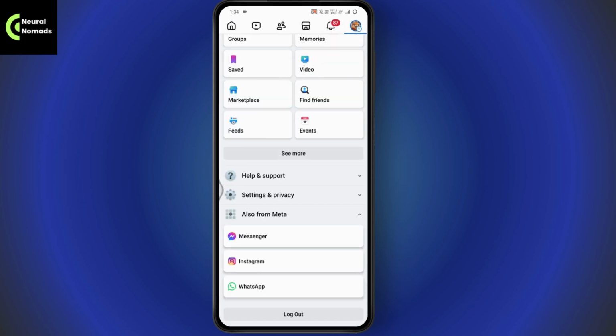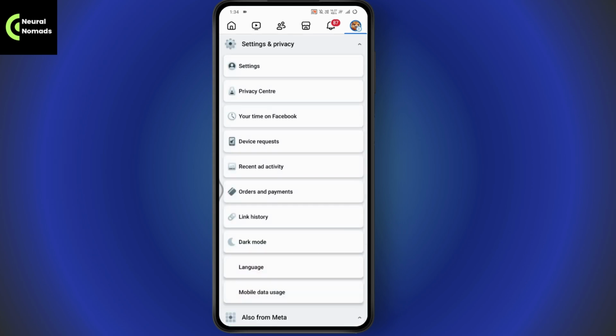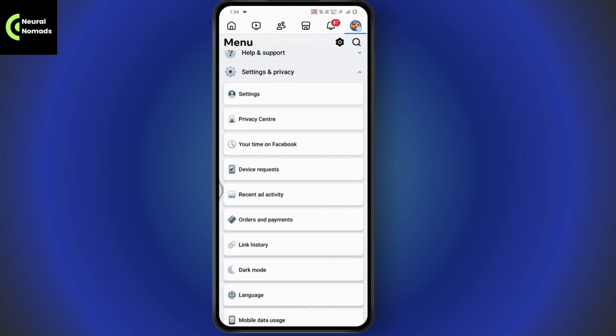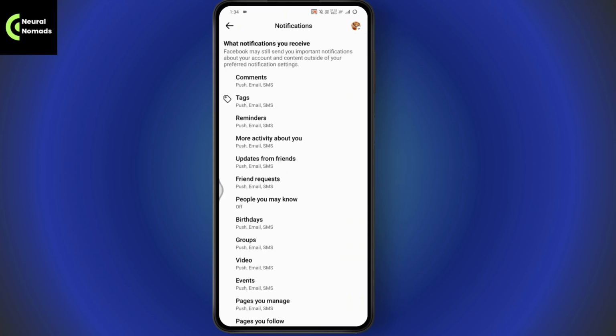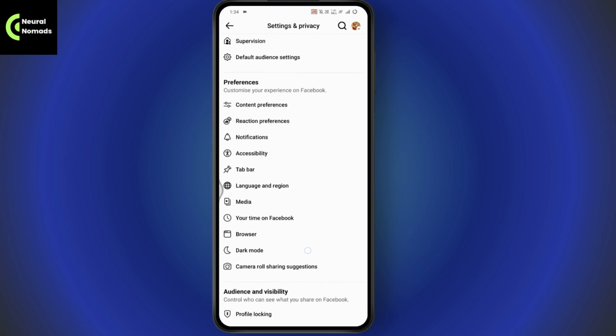3 bar icon. And now you just need to simply go to Settings and Privacy. And under Settings and Privacy, you need to go to Settings. Now under Settings, you will have the Notifications option. Tap on Notifications. And here, if you've turned on the notifications, you can turn it off.